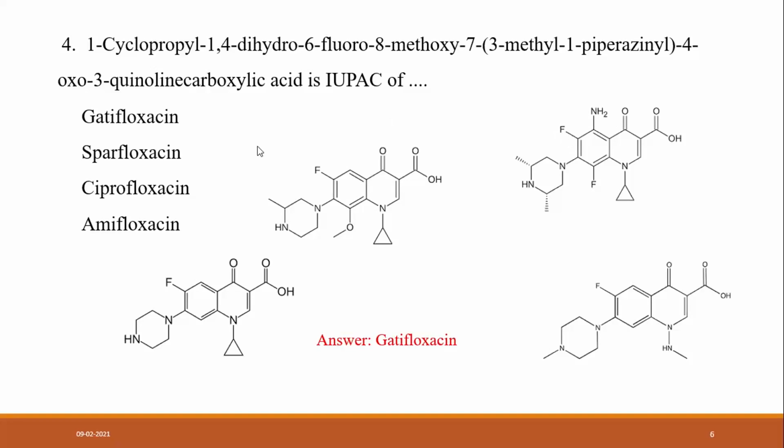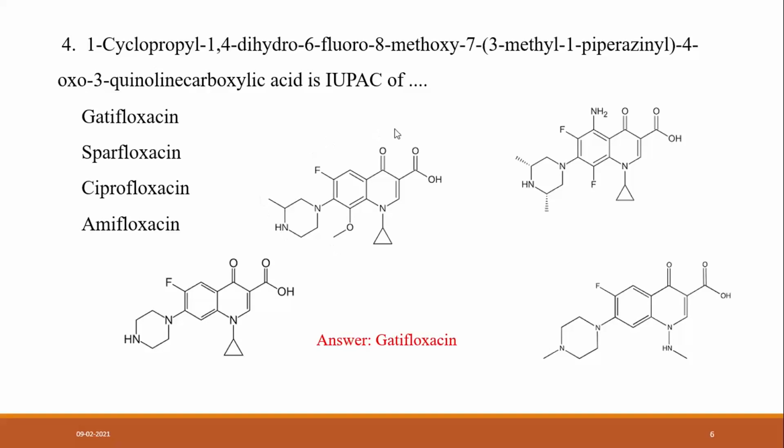The sixth number is substituted with fluoro, so fluoro is at the sixth position in all three. Then next comes 8-methoxy. Here the 8 position is fluoro, here it is methoxy, and here it is unsubstituted. So the ring system is gatifloxacin.